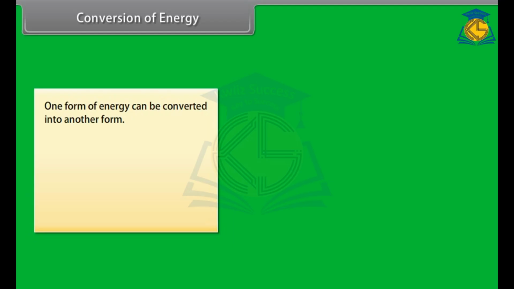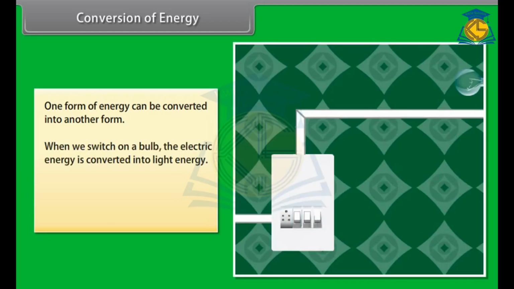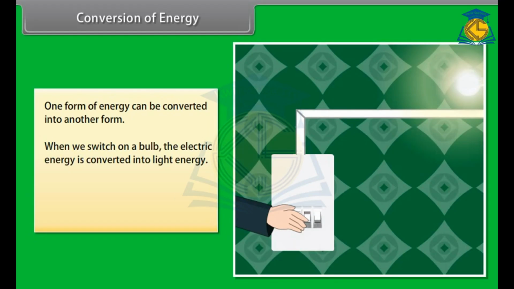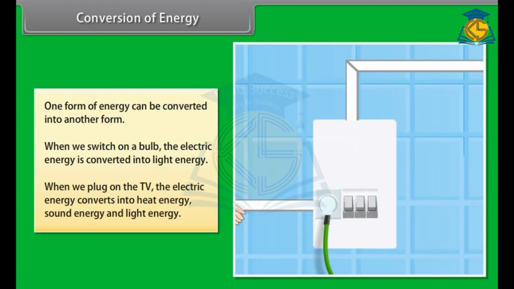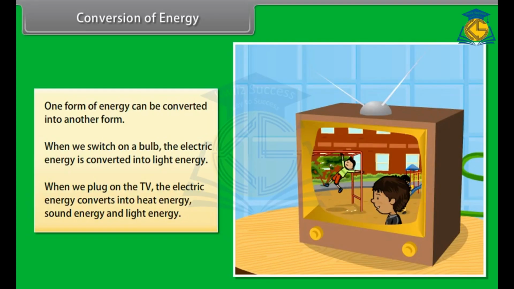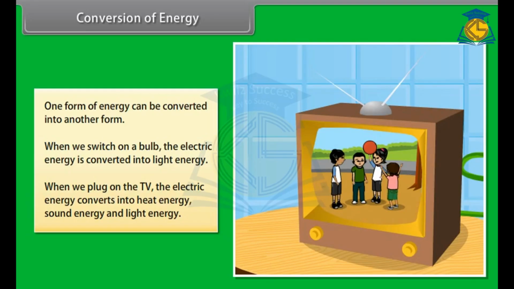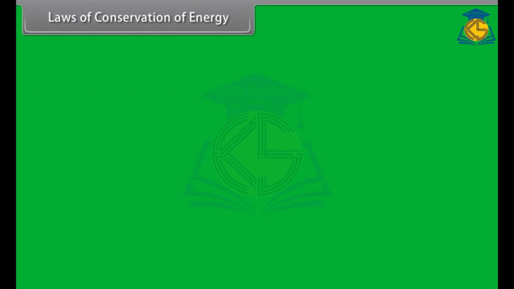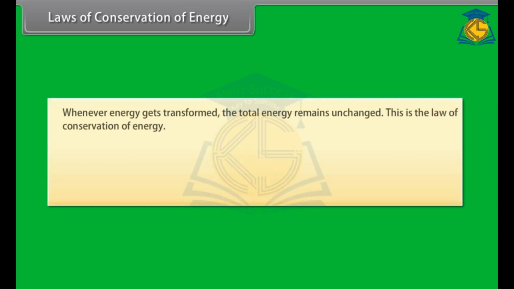Let's take a small example. When we switch on a bulb, the electric energy is converted into light energy. Similarly, when we plug on the TV, the electric energy converts into heat energy, sound energy, and light energy. Laws of conservation of energy. We now know that the form of energy can be changed from one form to another. Whenever energy gets transformed, the total energy remains unchanged.